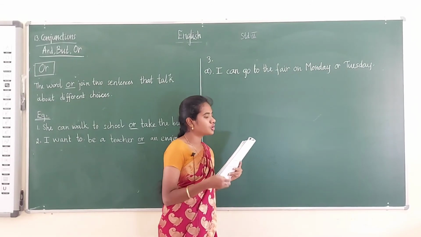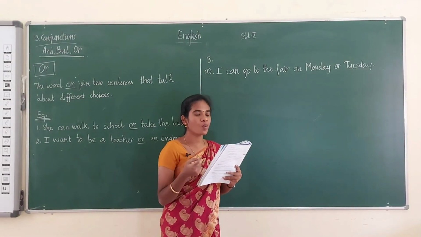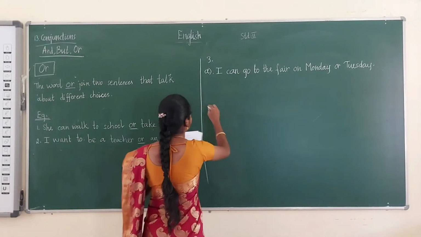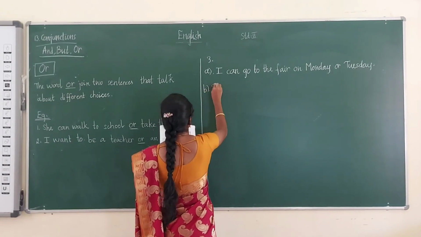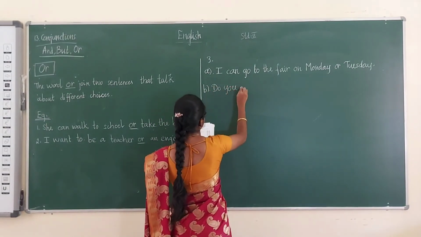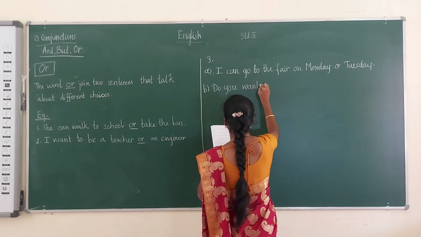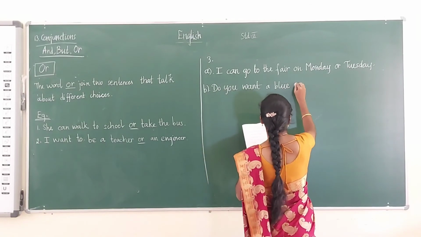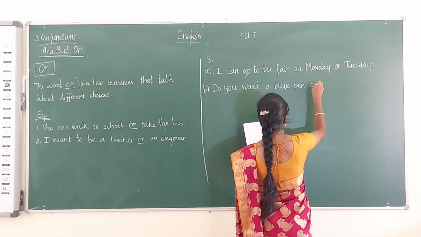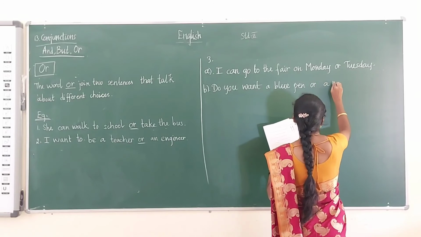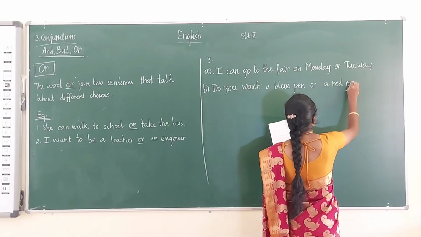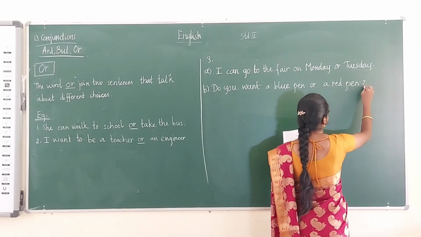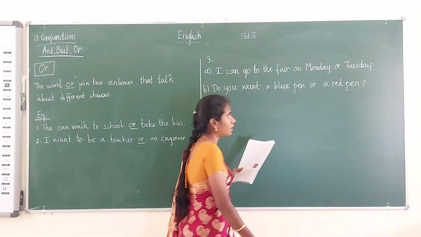See the next one. Do you want blue pen? Do you want red pen? The answer is, do you want a blue pen or a red pen? So this sentence is in the question format. So I have to put a question mark at the end. Okay. Do you want a blue pen or a red pen?